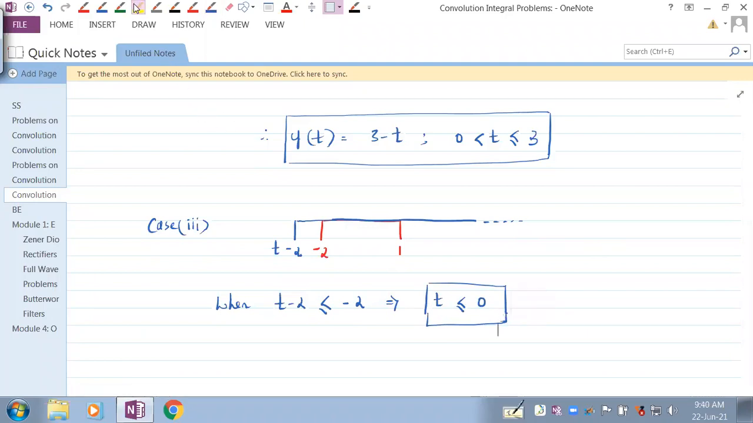What is the range of overlap? Anybody? What is the range of overlap? From where to where is the overlapping of the two signals happening? Minus 2 to 1. Minus 2 to 1.